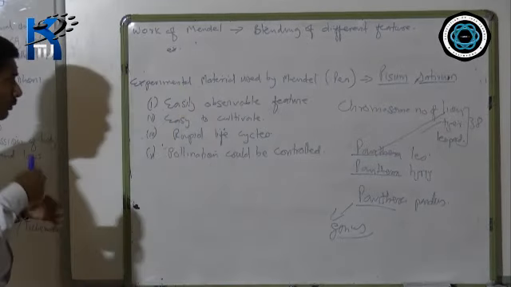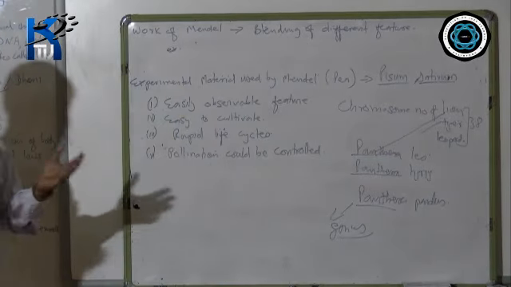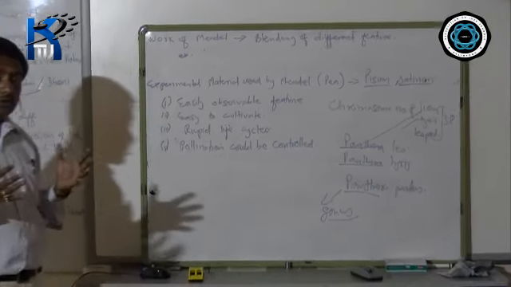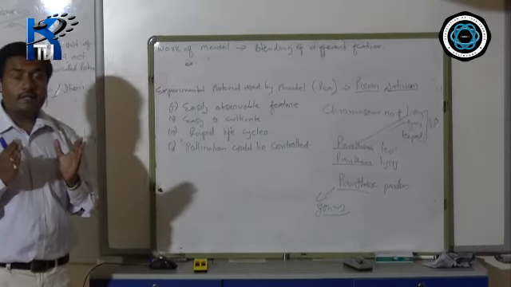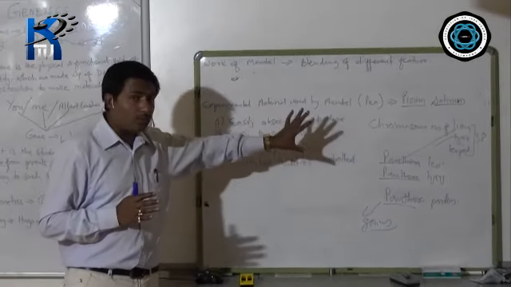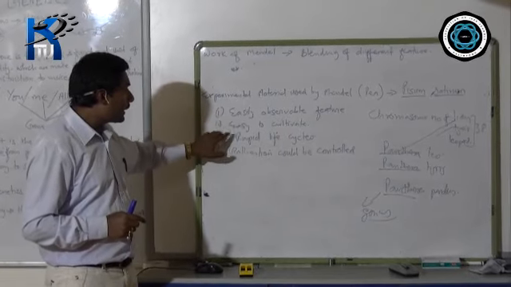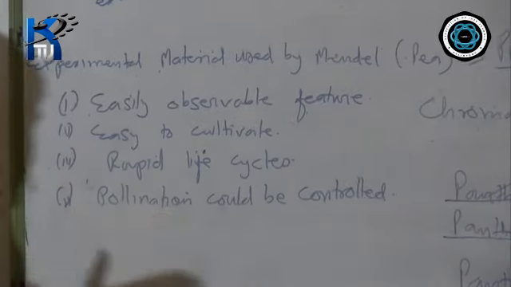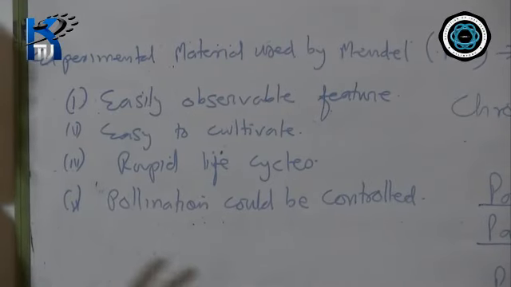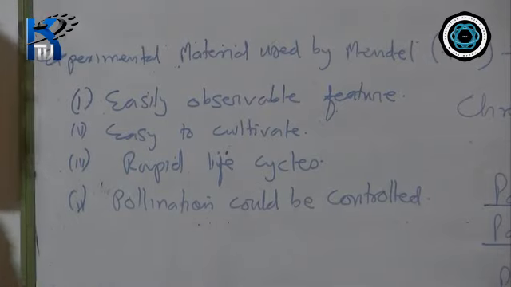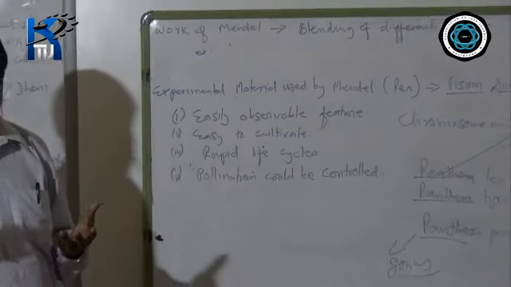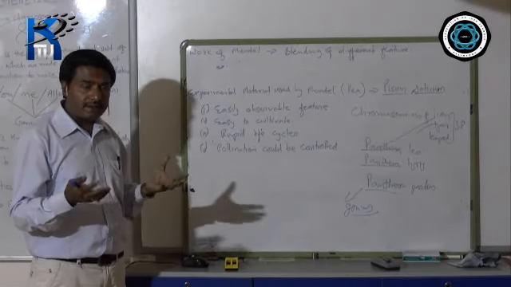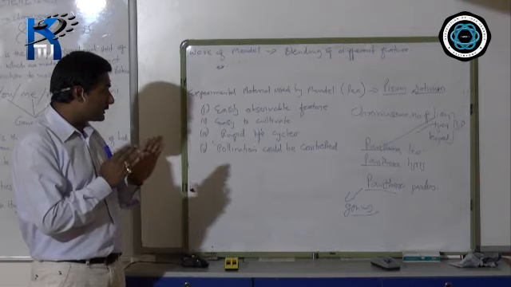Now, why did he choose Pisum sativum? Why not another plant, why not other organisms? The reasons are these. Number one, easily observable features. That means the characteristics of that plant you are able to observe. For example, we are able to see tall plants, short plants, the flower color, and where the flowers are present. We will see each of these afterwards.